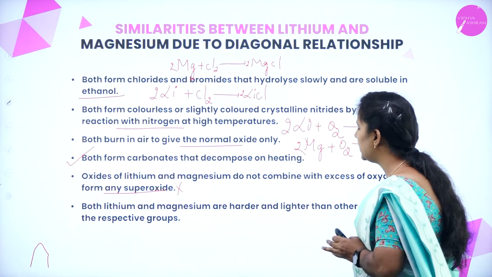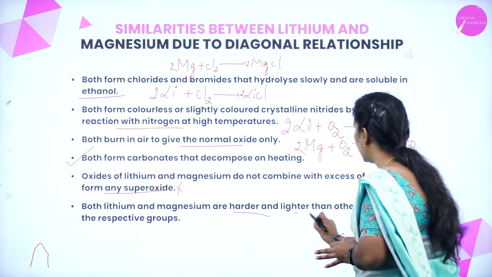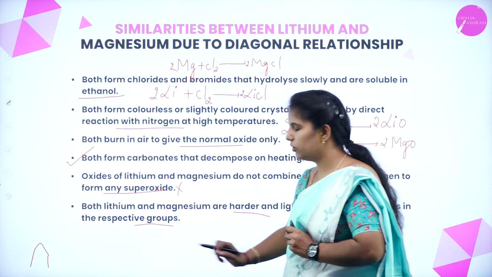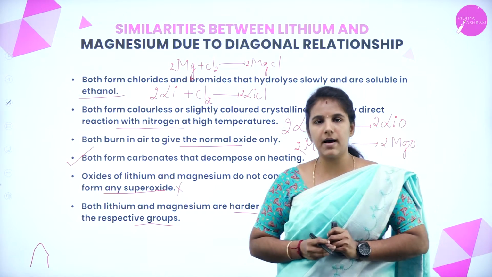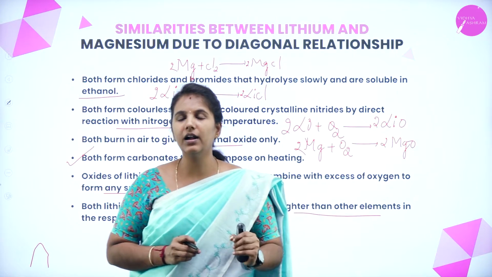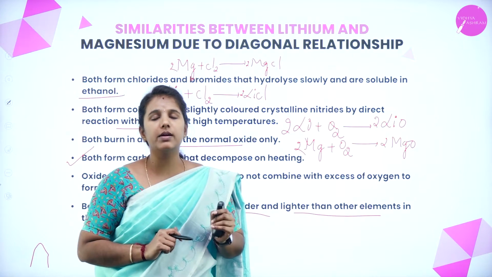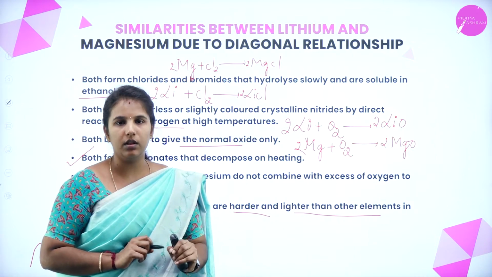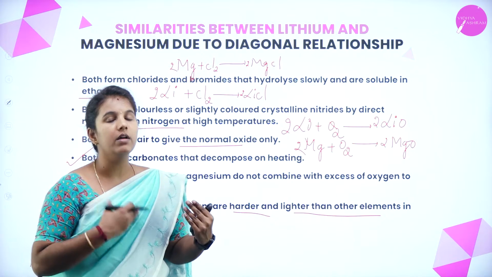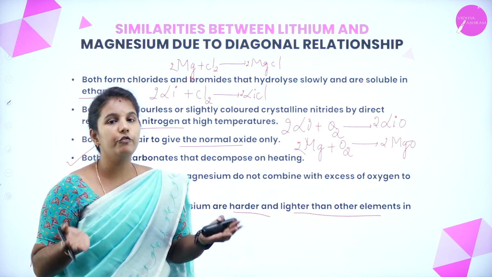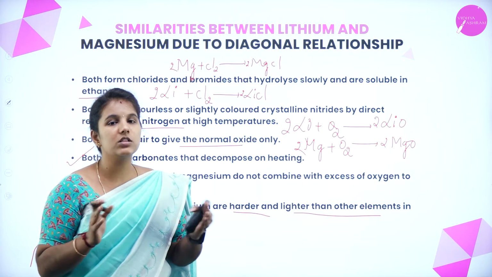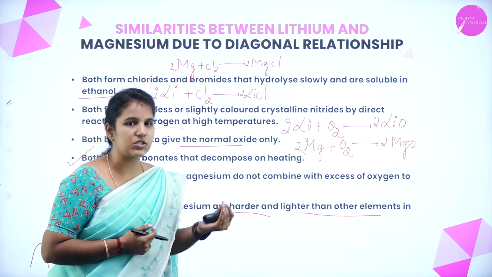Both lithium and magnesium are harder, with higher melting points than the other elements in their respective groups. So when you take their masses into account, both lithium and magnesium are very hard compared with the other elements. So this is the diagonal relationship of lithium with magnesium, which exists because of their similar characteristics.